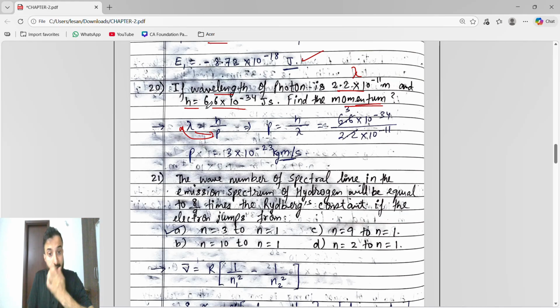The h is what? See, here they have taken h only as 6.6. Guys, see what will happen in the examination. Don't become Chacha Chaudhary and take the h value by yourself.